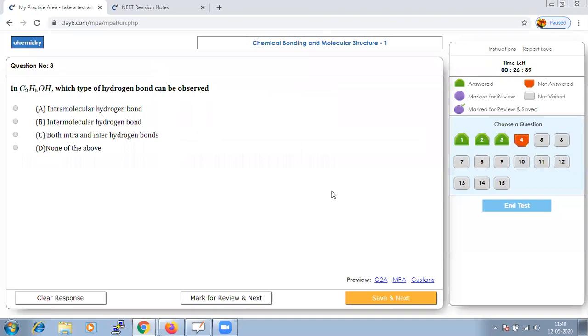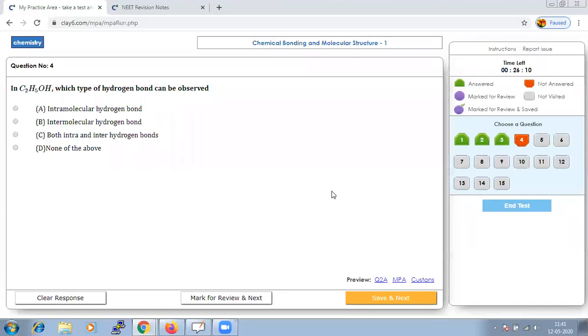Next is, in C2H5OH, which type of hydrogen bond can be observed? Just now we discussed intermolecular and intramolecular. Immediately it should strike that intermolecular bonding means secondary type of bonding, that is, hydrogen bond, dipole-dipole interaction, London dispersion forces.